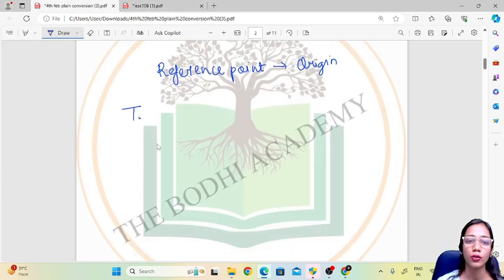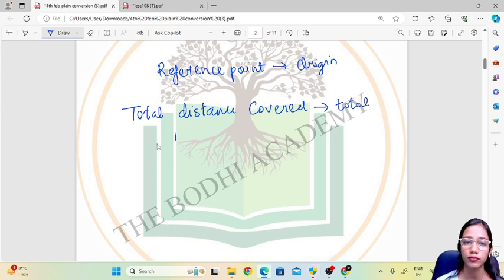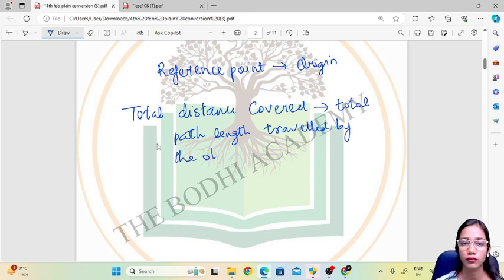Total distance covered is the total path length traveled by the object, entirely.